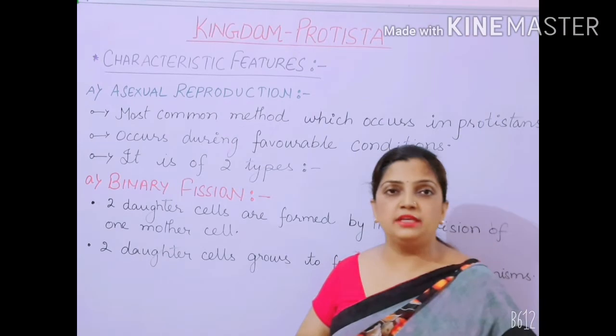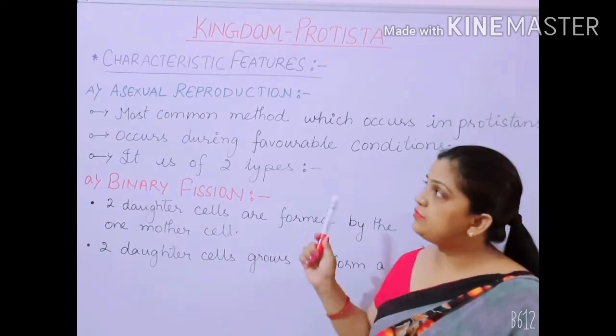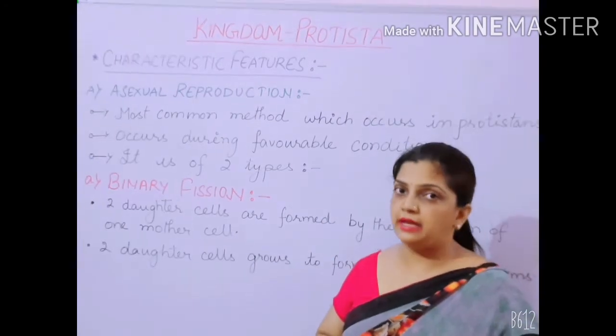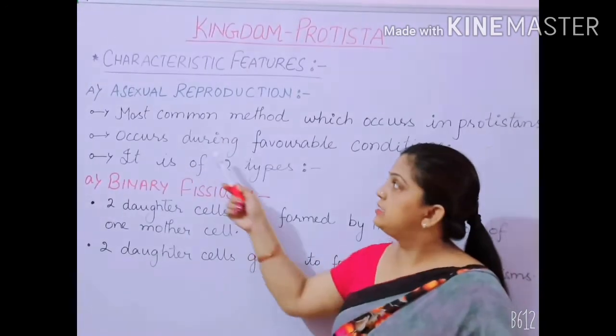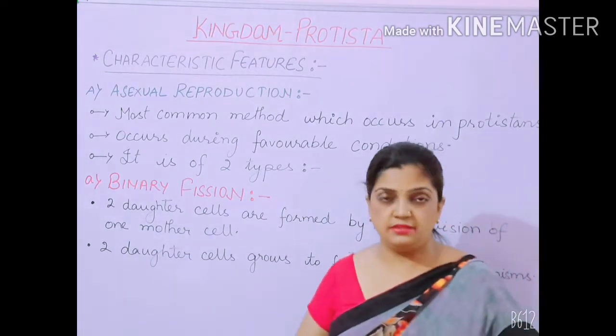Now let us proceed with the asexual mode of reproduction among the Protistans. This is one of the most common methods in the organisms of kingdom Protista. It occurs during favorable conditions. What do we mean by favorable conditions?